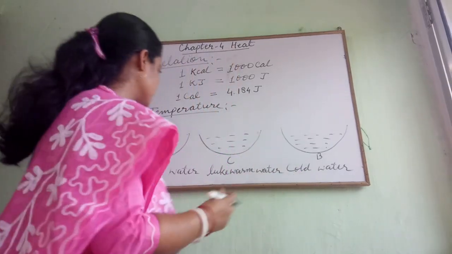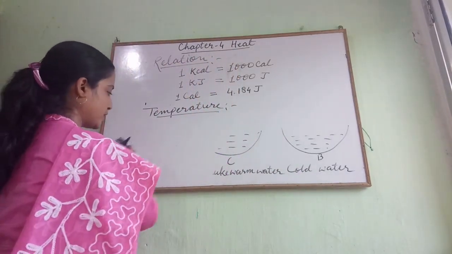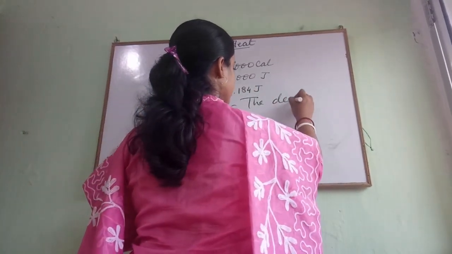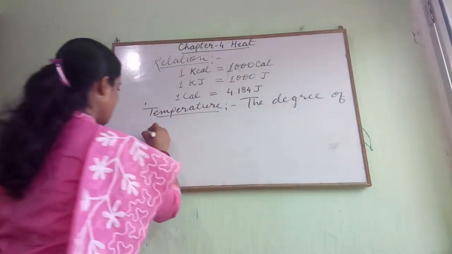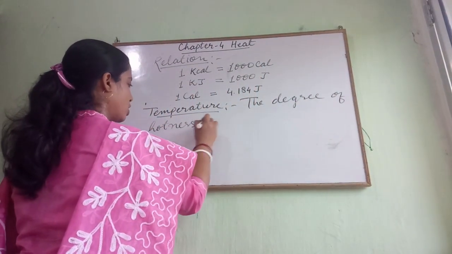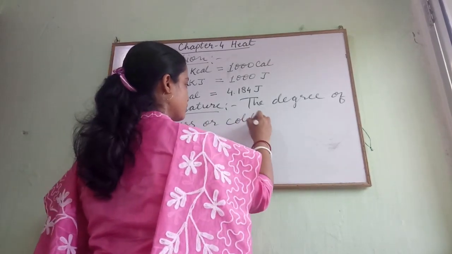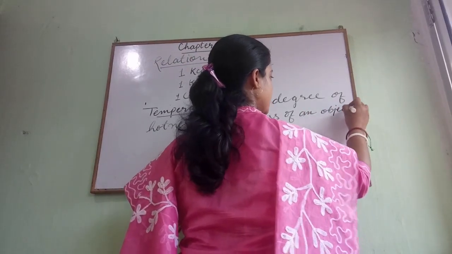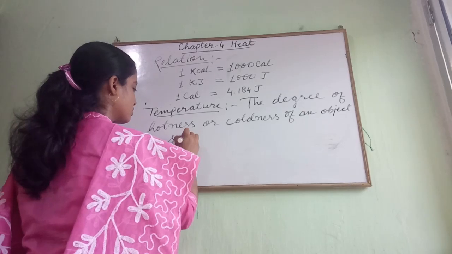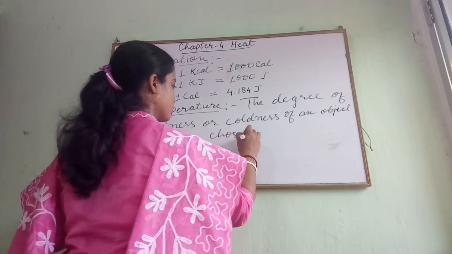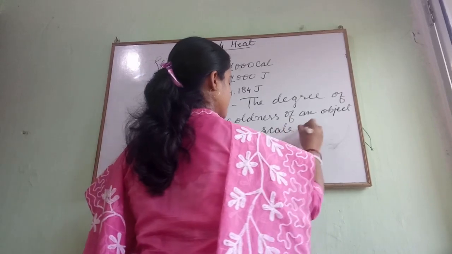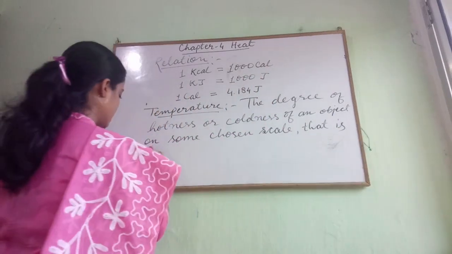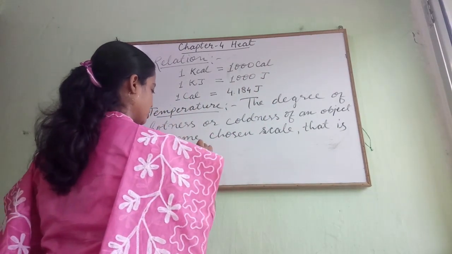What do you mean by temperature? The definition of temperature is the degree of hotness or coldness of an object on some chosen scale. That is called temperature.